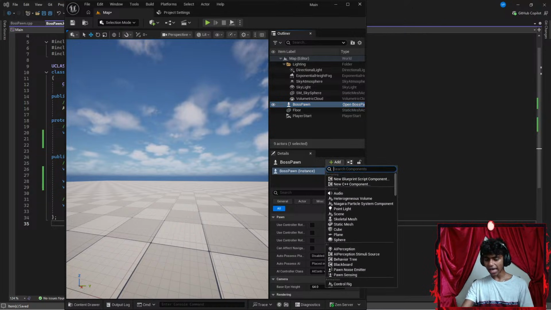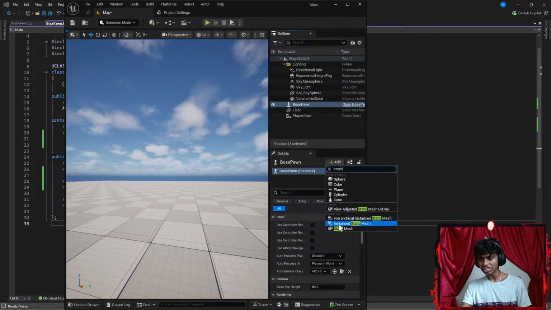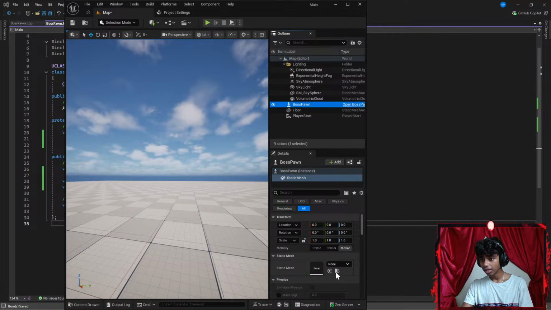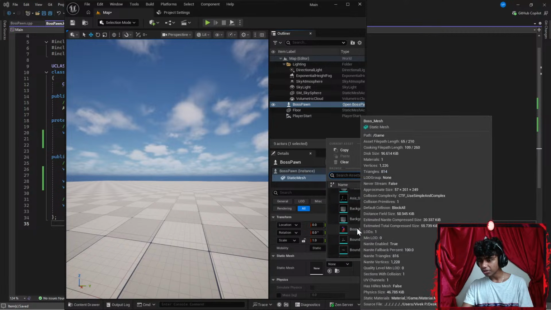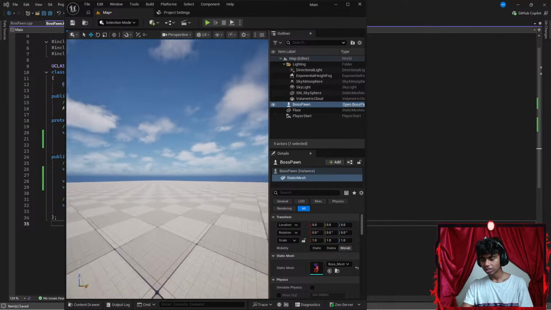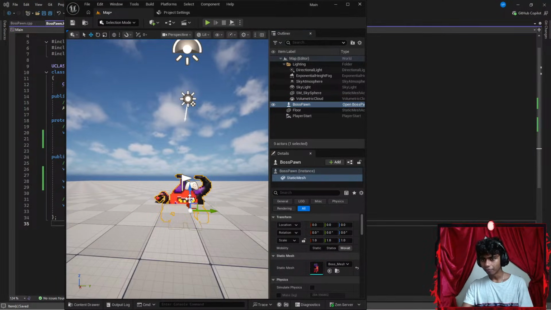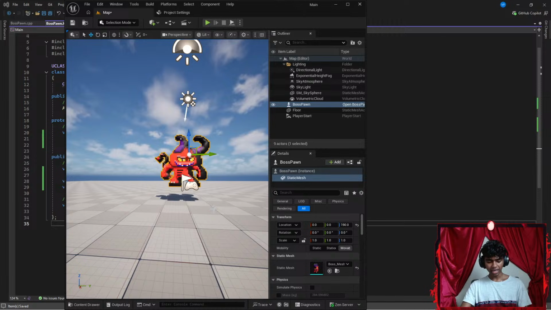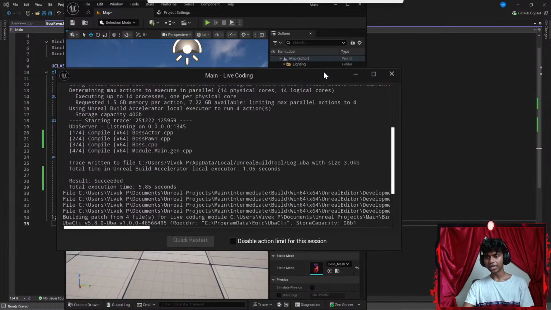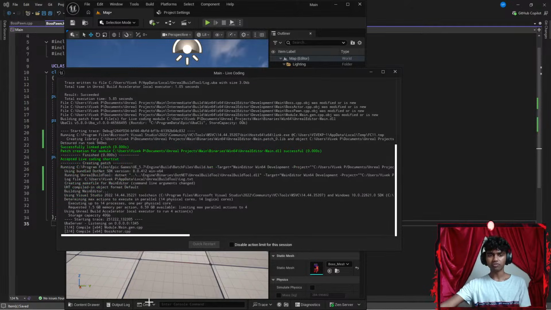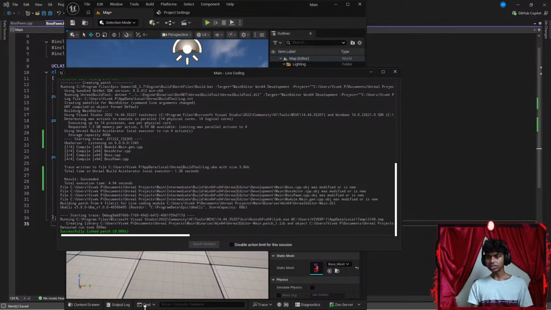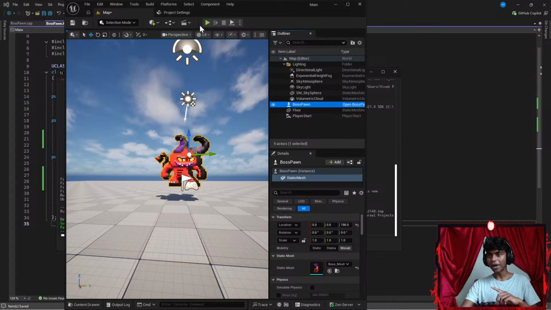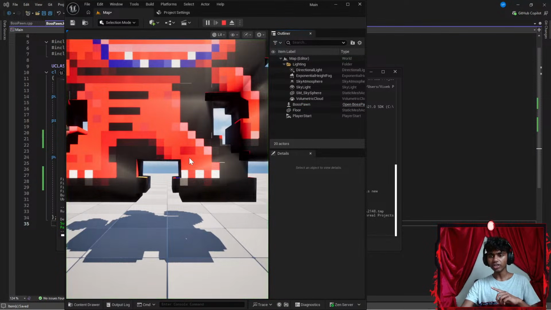I want to add a static mesh to my boss pawn so I can actually see something moving. Now my static mesh is going to be my boss actor. Okay, perfect. That's my pawn. Let's get that a bit up. Okay, perfect. Now, once I'm done getting my boss mesh here, I'm going to hit Control Alt F11. Let's patch my code real quick. I get this window here. Guys, I might want to use a restroom as well. Once I'm done successfully patching my code, I'm going to run the code.